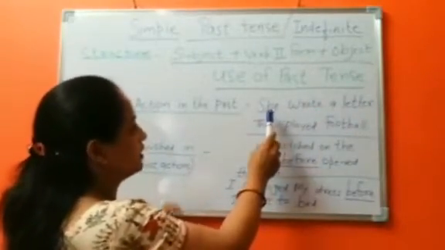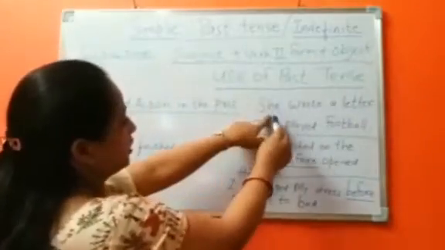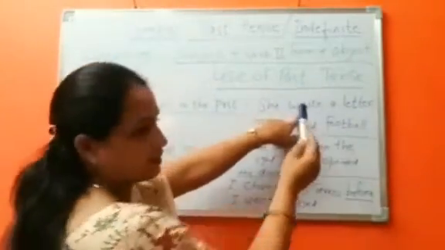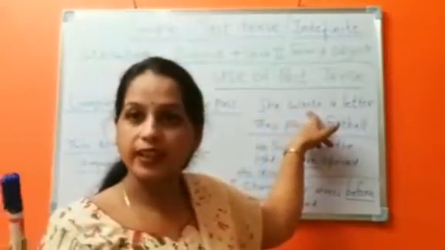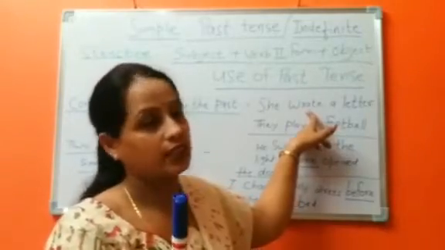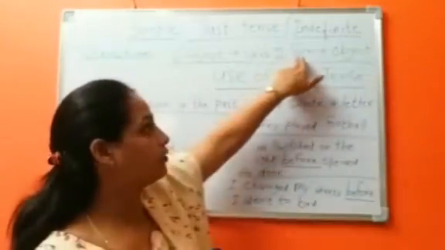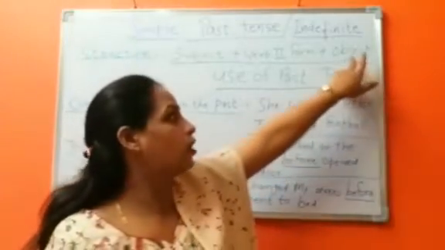Guys, this is the structure. She, subject; wrote, second form of the verb. The first form is write, wrote is the second form, and the third form is written. We use the second form of the verb. She wrote a letter. Letter is the object.